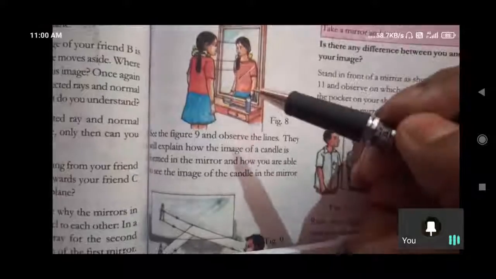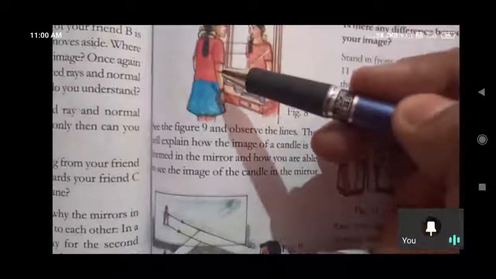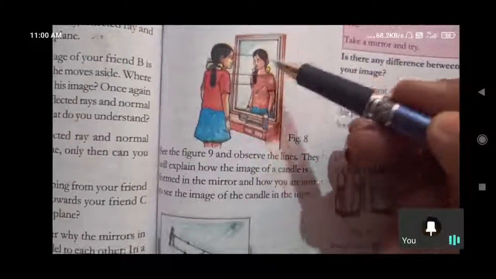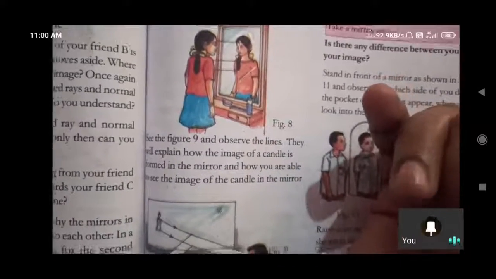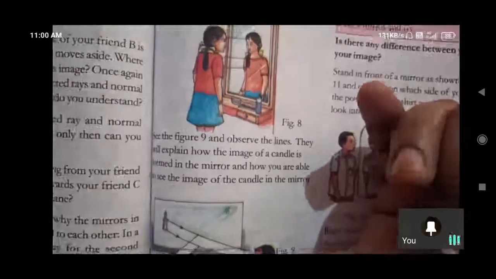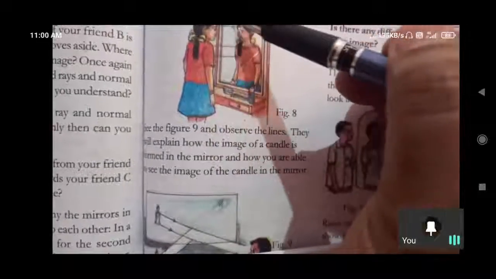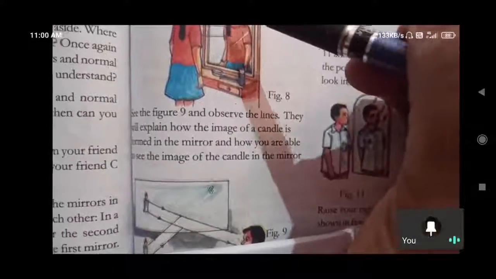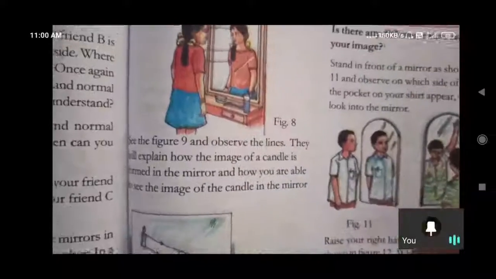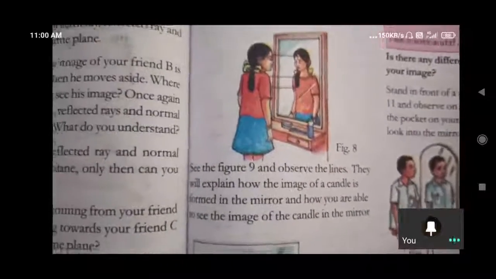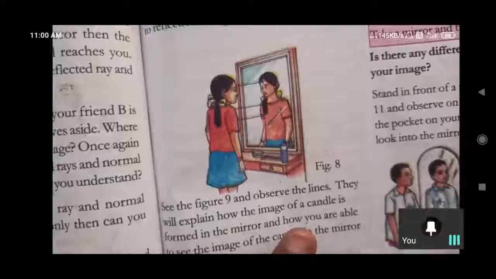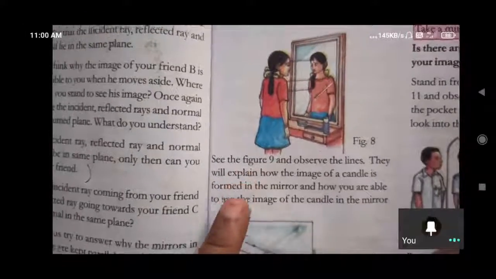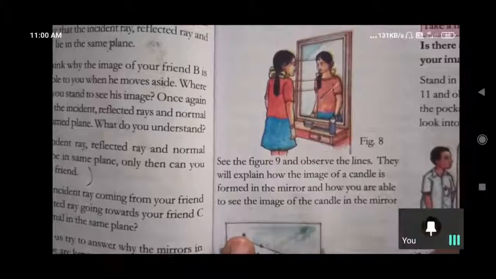So how is it possible? The light rays are falling on your face, those rays are reflected back to the mirror, and those are again reflected back to your eyes. Then only we can see. Yes, from all the directions the light rays are falling on you. So from you the reflection bounces back to the mirror, and from the mirror bounces back to you again. How many times is reflection possible here? 2 times it is happening. Yes, source to your face, and your face to mirror, and mirror to your face, your eyes again. So in that manner we can see the image of yourself.